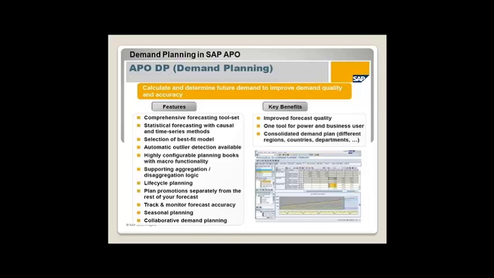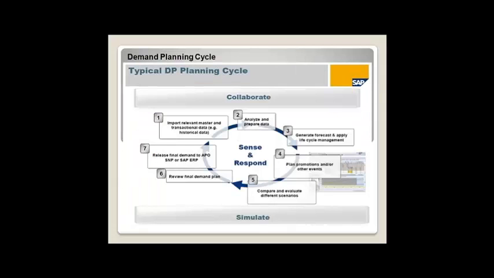We can give change access or display access, anything. However they want, we can give it. So tight authorizations are going to be controlled so that we can give the guarantee against manipulations. So these are the advantages in this APO demand planning.